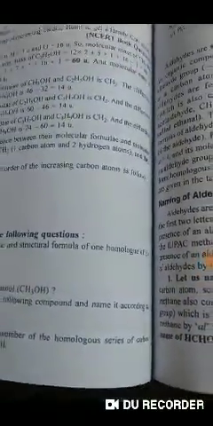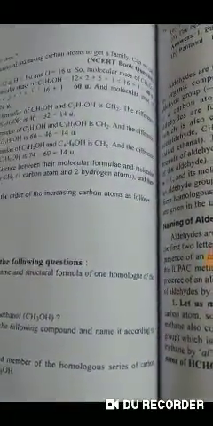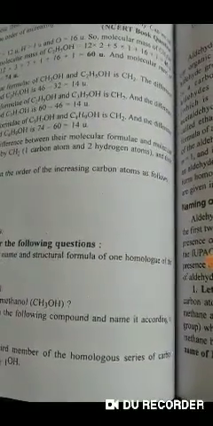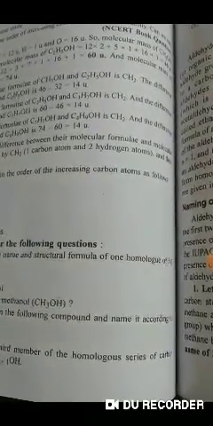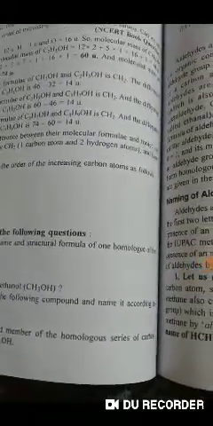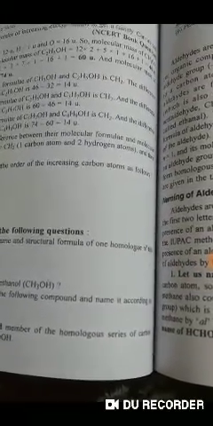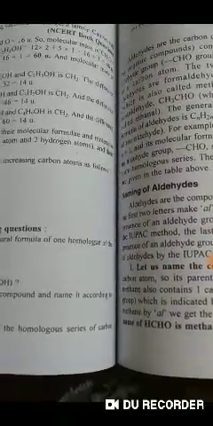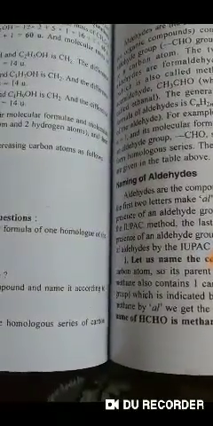Now, naming of these aldehydes. How will we name these aldehydes? Aldehydes are the compounds which contain the CHO group. In the name aldehyde, the first two letters make "al", so the word "al" is used as a suffix.